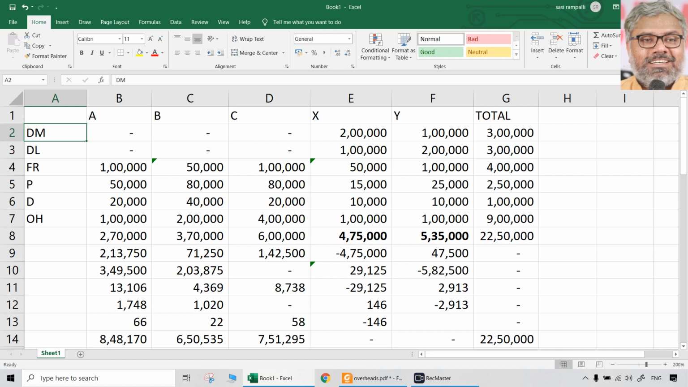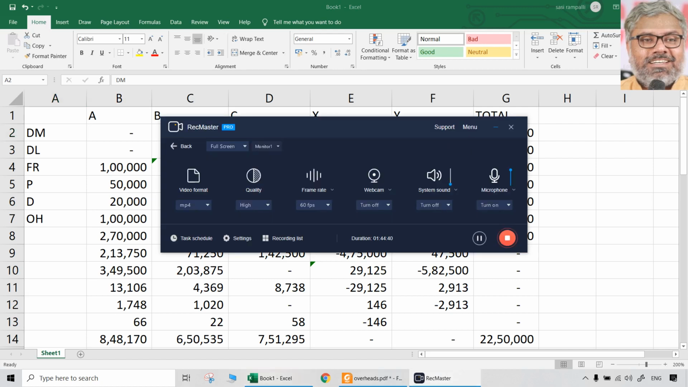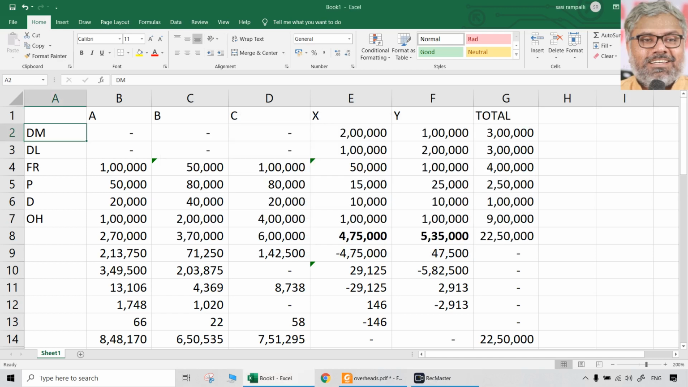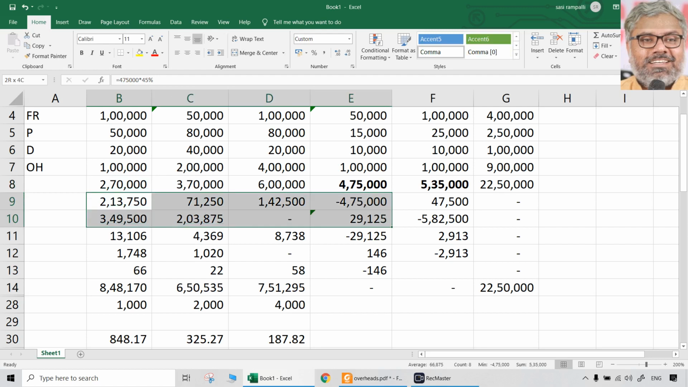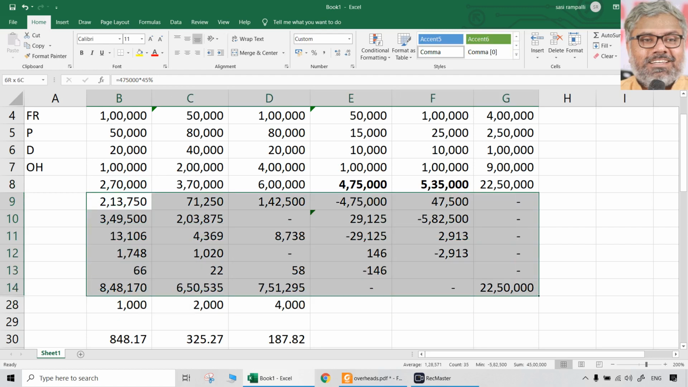Allocation was already given, and we did not do anything. It is available already, whatever is there. But apportionment we did on an appropriate basis: factory rent on the basis of area, power on the basis of HP hours, depreciation on the basis of values of machinery. Other overheads we did using machine hours as a basis. So apportionment we did. Then secondary distribution or reapportionment, for the same question we used two methods.